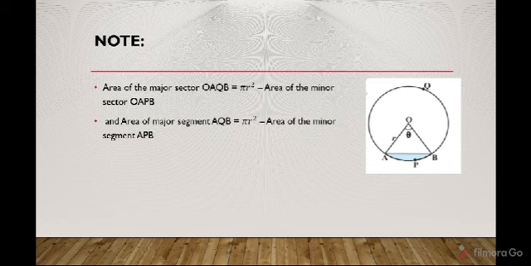Now here are two important points. The area of the major sector: suppose the area of the minor sector is given. What will be the area of the major sector? It will be the area of the whole circle minus the area of the minor sector. Similarly for the segment: if the area of the minor segment is given, what will be the area of the major segment? It will be the area of the whole circle minus the area of the minor segment.